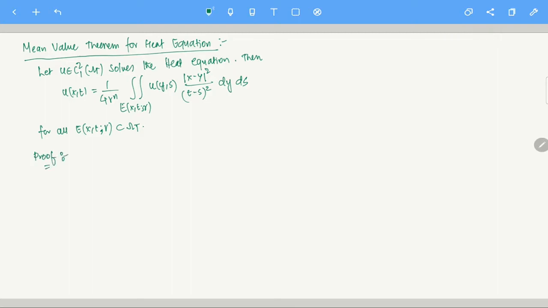If you remember the proof of the mean value property for the Laplace equation, we started out with the phi of r, right? Okay, so let's start here also.